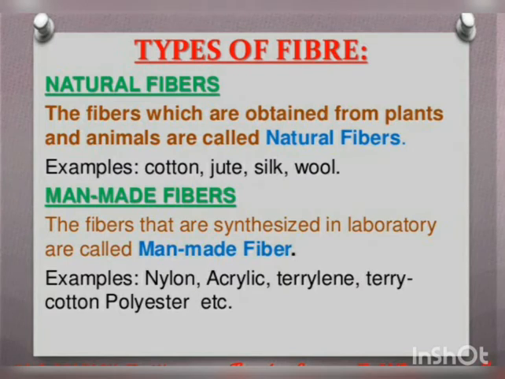Now, types of fiber. There are mainly two types of fiber available. One is natural fiber and the other is man-made fiber. Natural fibers are obtained from plants and animals. Mainly the examples are cotton, jute, silk, and wool. These are the natural fibers we obtain from animals and plants.